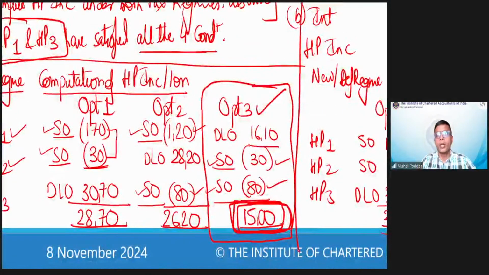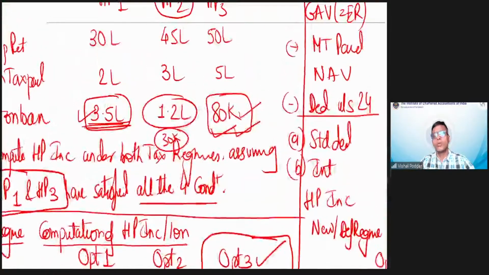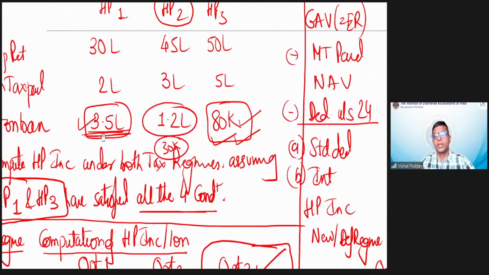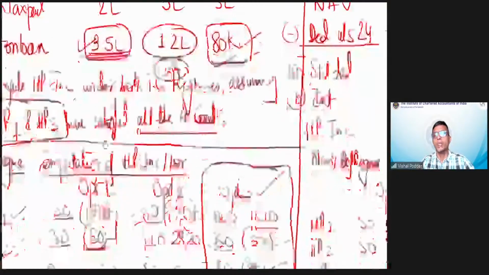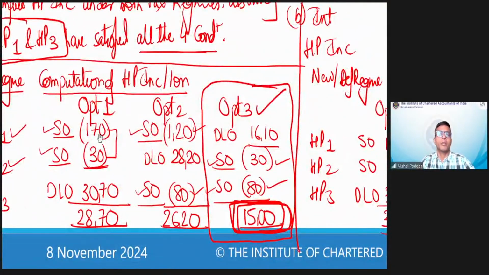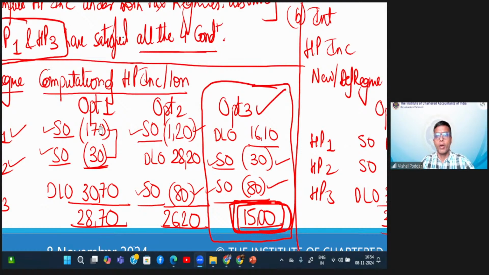But that 2 lakhs also I cannot utilize fully because if you remember, I had mentioned these limits are qua assessee. Qua assessee means these limits are per assessee. For me, the total limit would be not exceeding 2 lakhs. So here, since 30,000 I have already used for HP2, I will use the balance out of 2 lakhs. How much is left? 170. So even though here for HP1, I was eligible for up to 2 lakhs interest, because HP1 has satisfied all the conditions, I have paid interest of 3.5, but I am eligible for 2 lakhs. How much I can claim here is 170. I hope this is understood how I got 170 here, because this is a main confusing point for everyone.